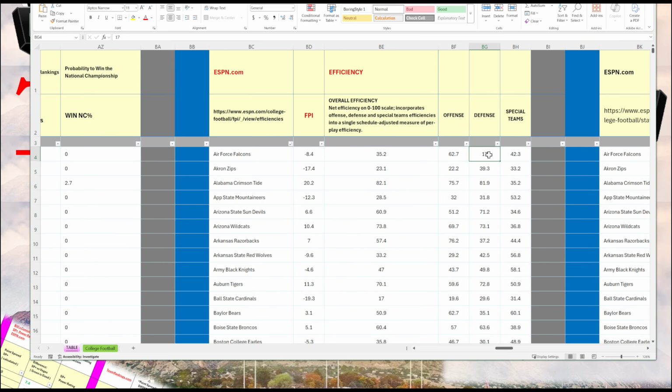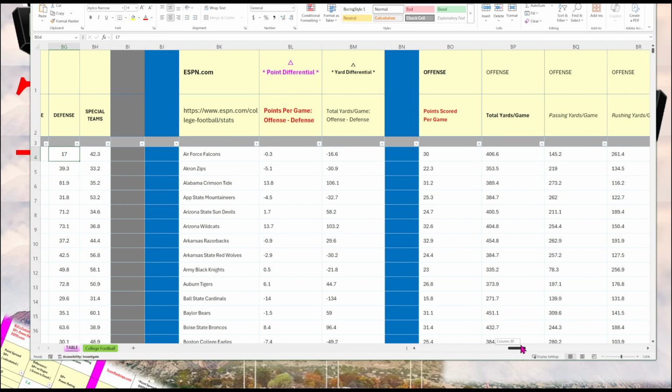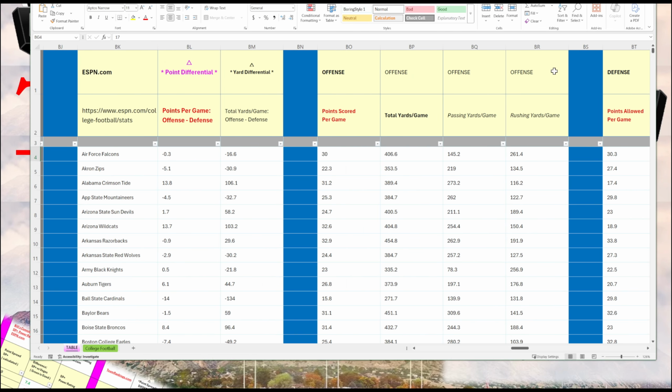So you have offense, defense, and special teams. This is good for matchups. So you want to say, okay, 2 teams are playing. How does Team A's offense match up against Team B's defense? And then the following stats here are from ESPN, and these are raw stats.